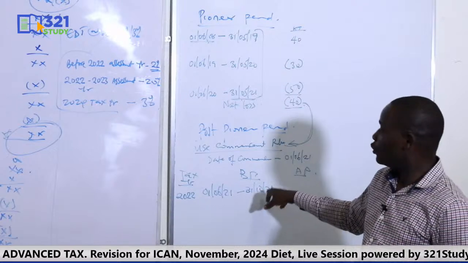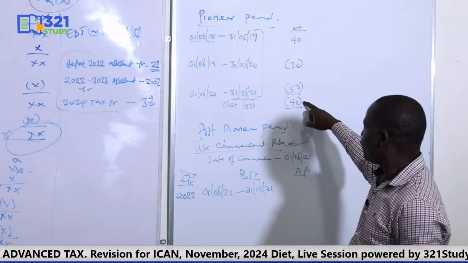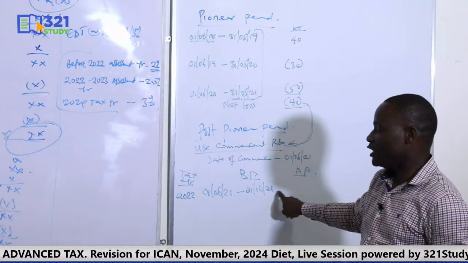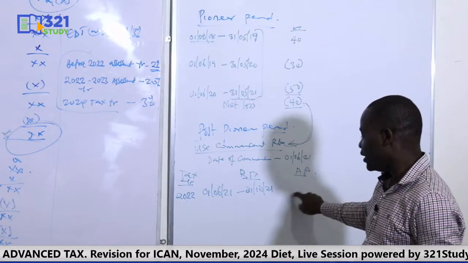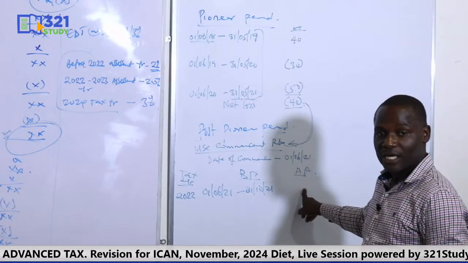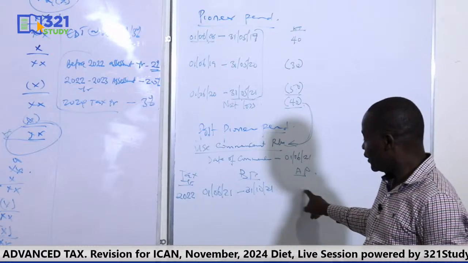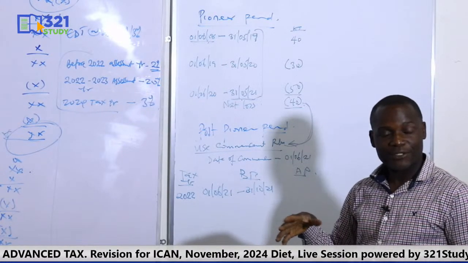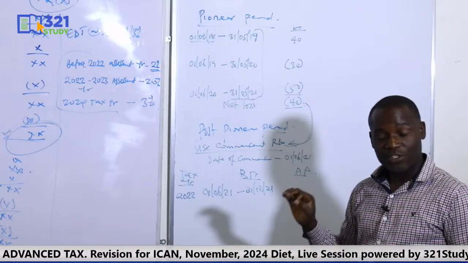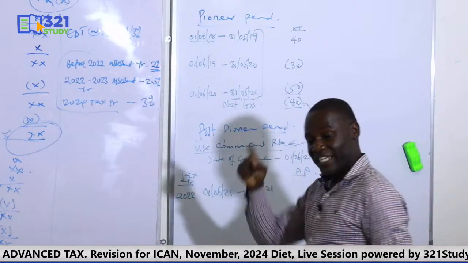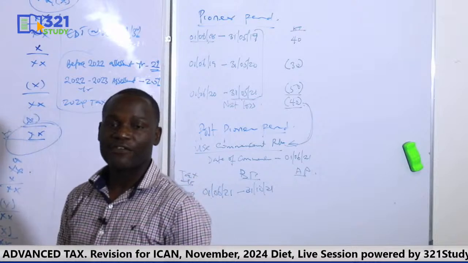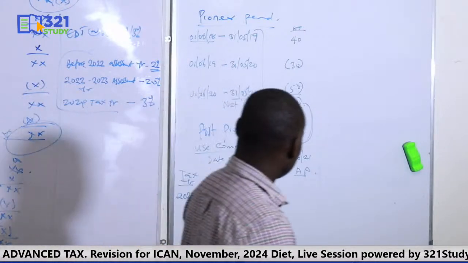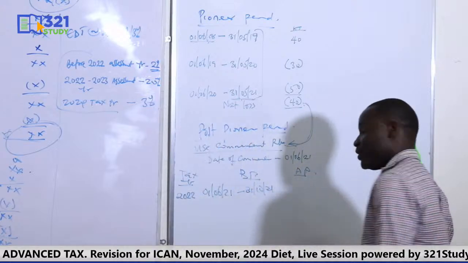Okay? So the net loss from the Pioneer period will be relieved in the first year. So in this profit is where we are going to relieve this loss. Are we together? After we have relieved this loss, any other balance left is lapsed, cannot be relieved again. That's the nature of Pioneer. You only relieve the net loss from Pioneer period in the first year of the post-Pioneer, after which you cannot relieve it further. So that is just it about Pioneer question.